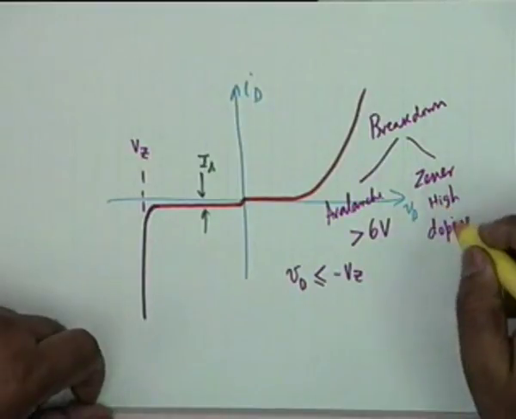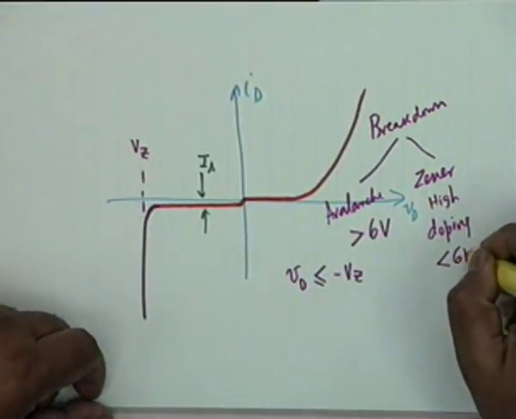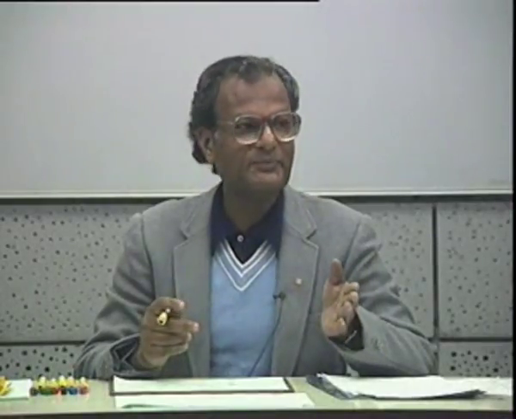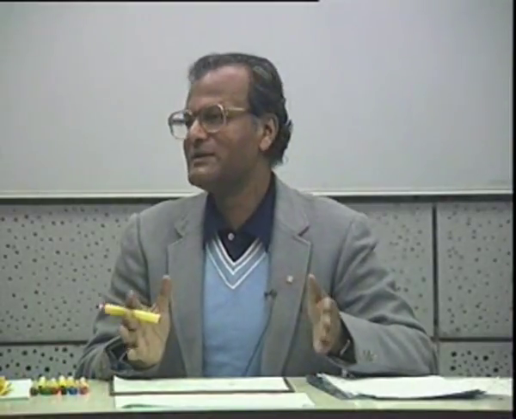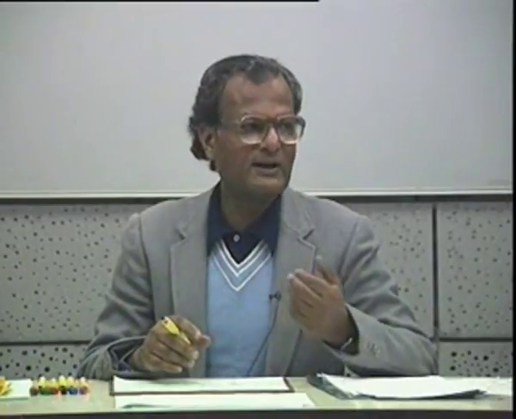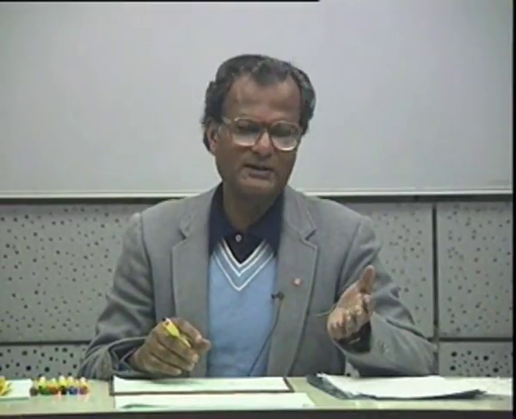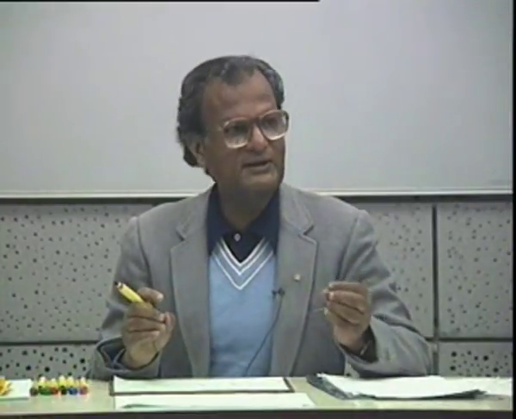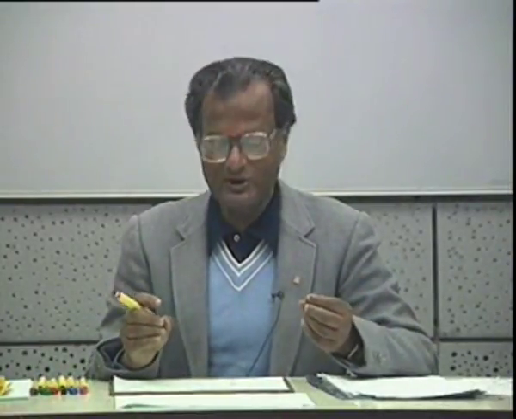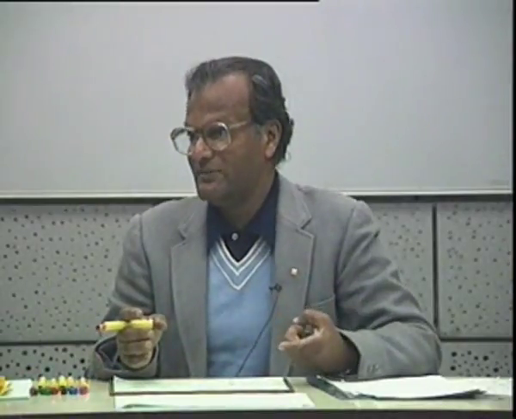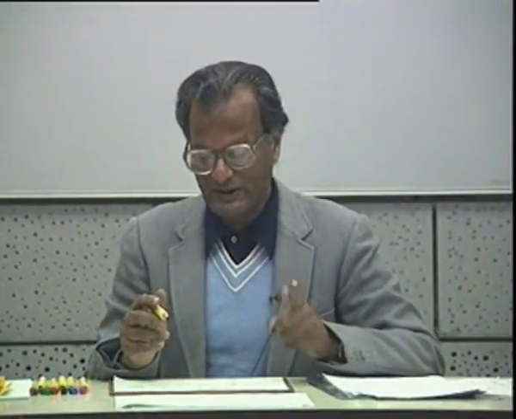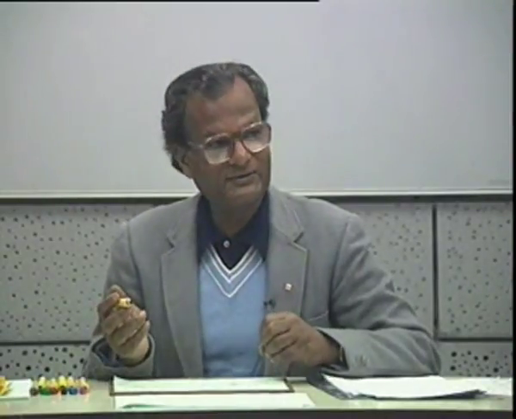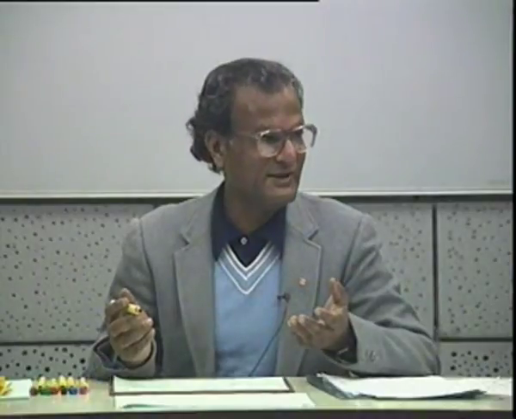Okay, Zener effect occurs usually for less than 6 volt. If this breakdown occurs for less than 6 volt, you are more or less certain it is a Zener effect. If it occurs for higher values, then more or less it is sure that it is an avalanche effect. Whatever the effect is, if you are a circuit engineer, if your job is not to understand devices but to use them, you don't care. What you care is whether the manufacturers list this as an avalanche diode or a Zener diode.